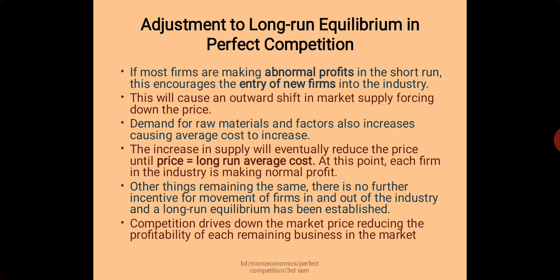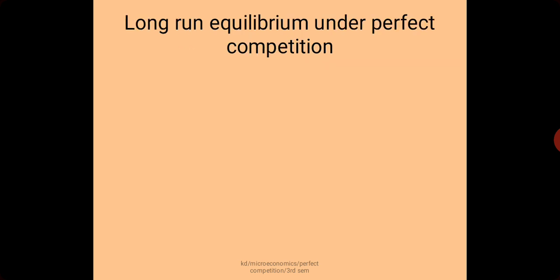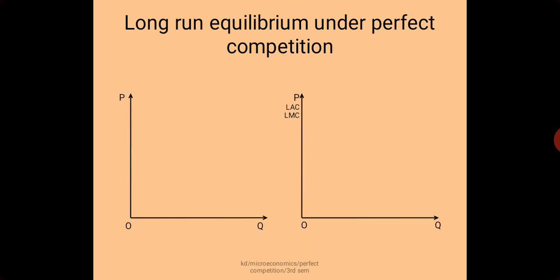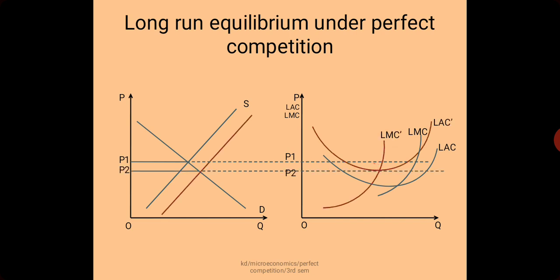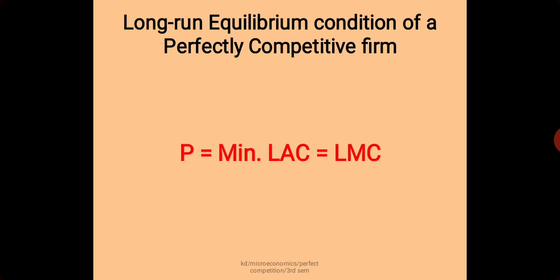But in the long run, since no such entry or exit takes place, we may say that long run equilibrium is far more stable. So the long run equilibrium condition may be stated in the following way: P equals the minimum of LAC, which equals LMC.